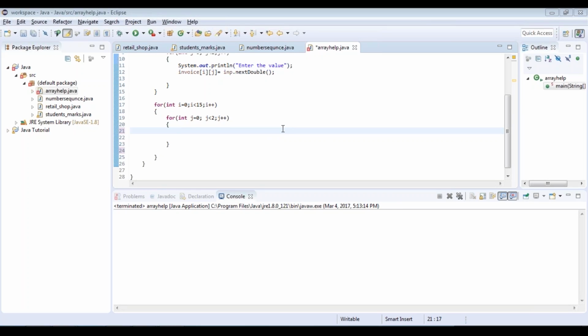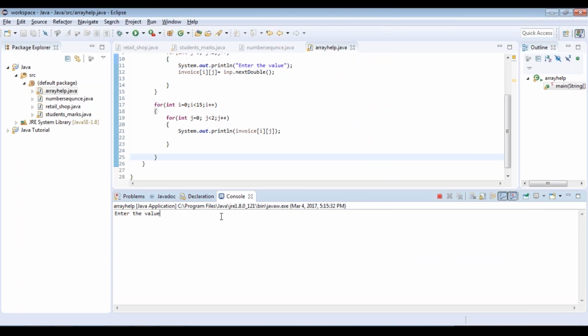Now for printing out the output, what you're going to do is use a System.out in which you can directly print the value. So i comma j and then a colon. So let's just run this program.